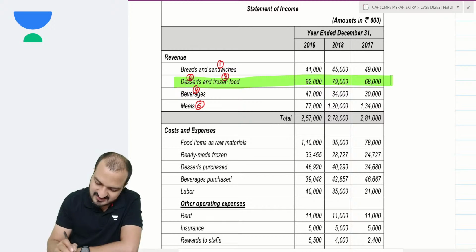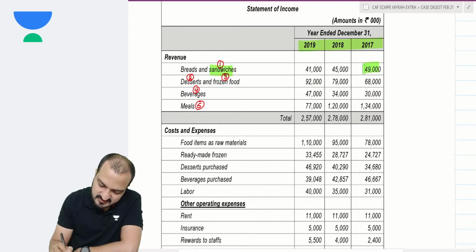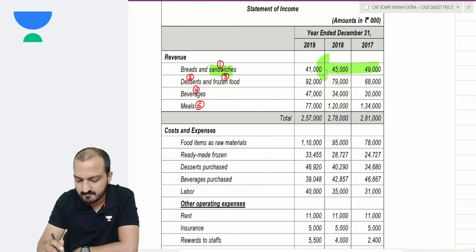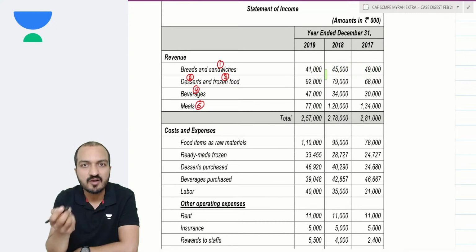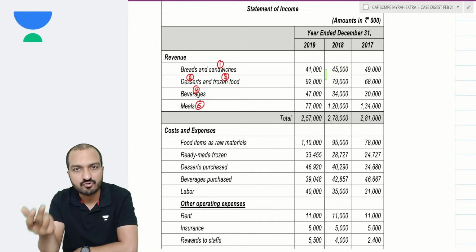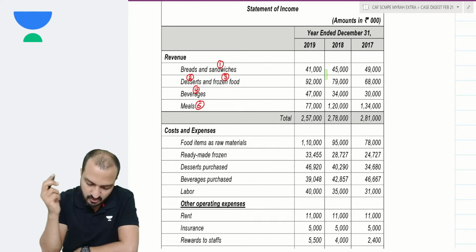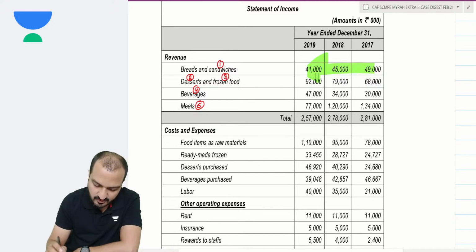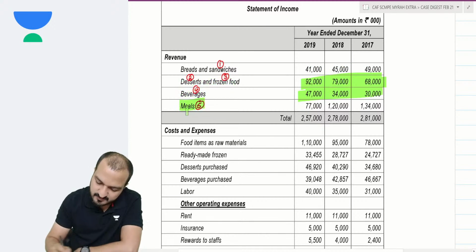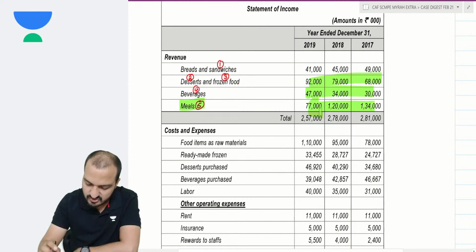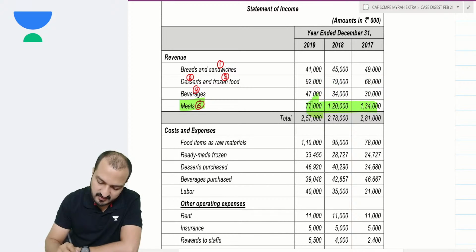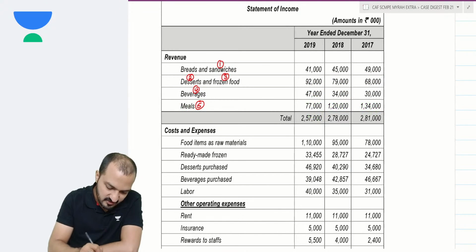But you notice that in the last 3 years, your sandwich sales are decreasing. Anyways, they had told you that the sandwich market share is falling because of new, better nutrient products coming into the market. So that is true. Sandwich sales are reducing. Desserts, frozen food and beverage sales are going pretty good, and they're increasing also. And the meals business, notice, is also decreasing. So I'll just mention them here.